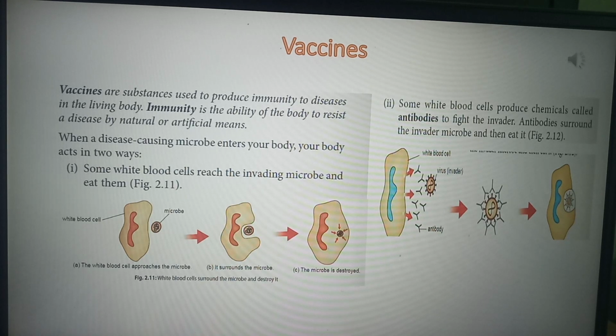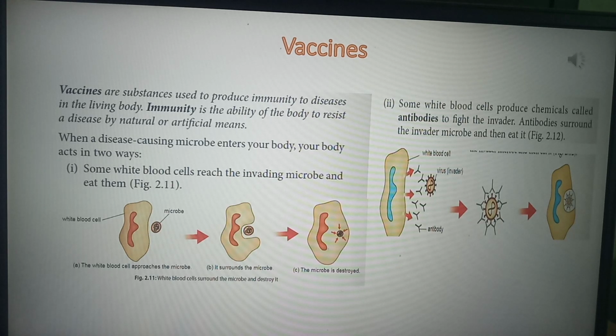Now let me tell you about vaccines. What are vaccines? Vaccines are those substances which are used to produce immunity to diseases in the living body. For example, our body is living, isn't it? And we are getting immunity by vaccines.